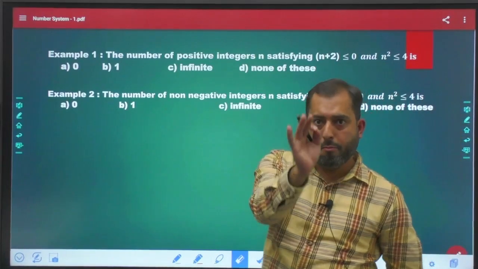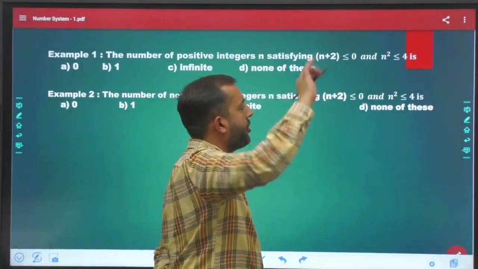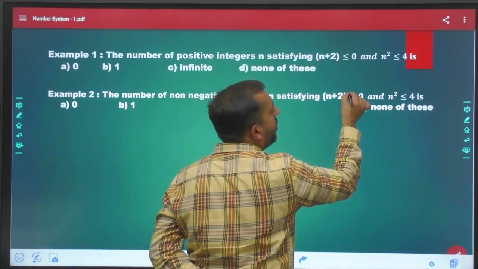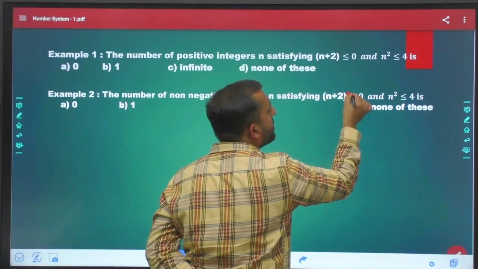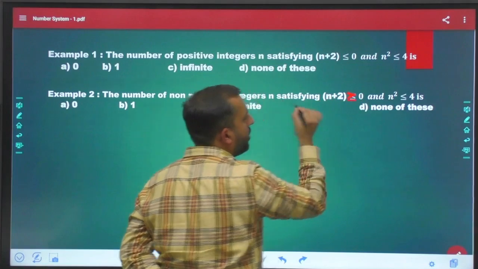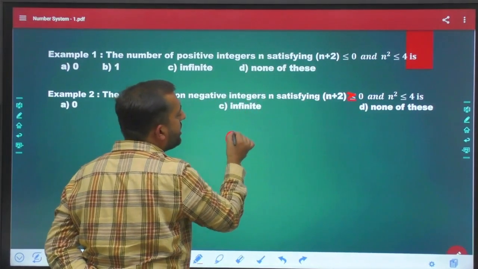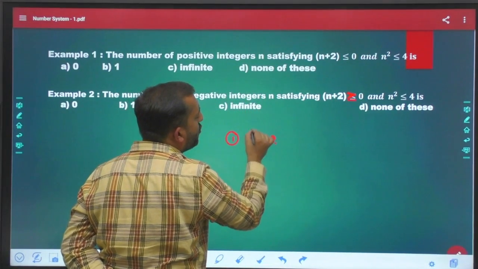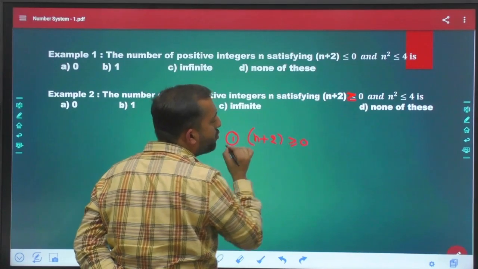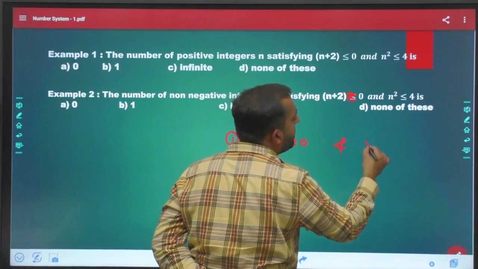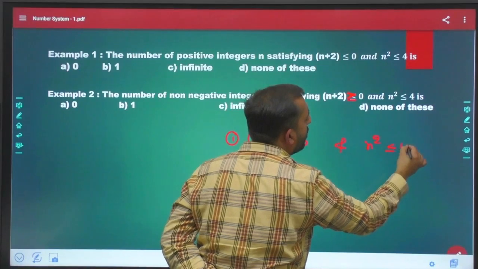But let me make a change here. What if the sign was like this? Now, the first condition is n plus 2 greater than or equal to 0, and the second condition is n square is less than or equal to 4.